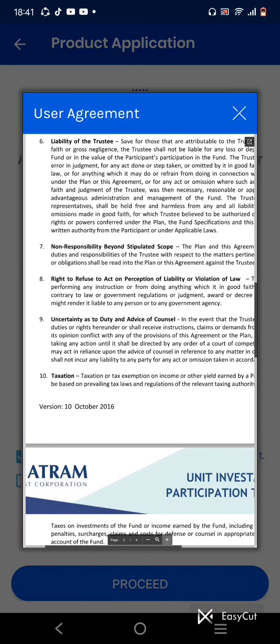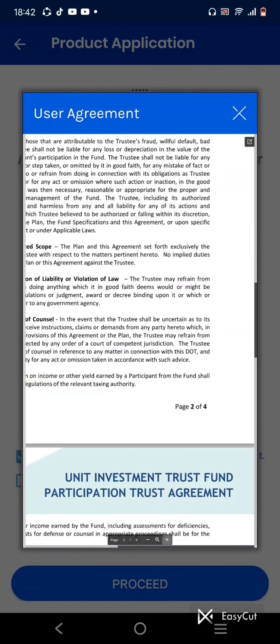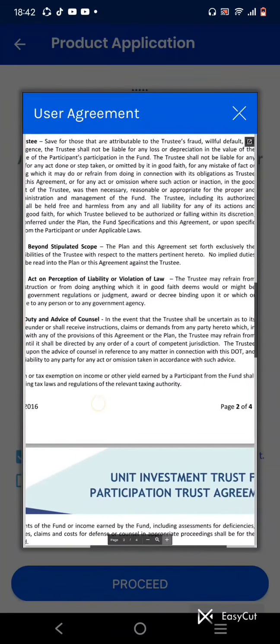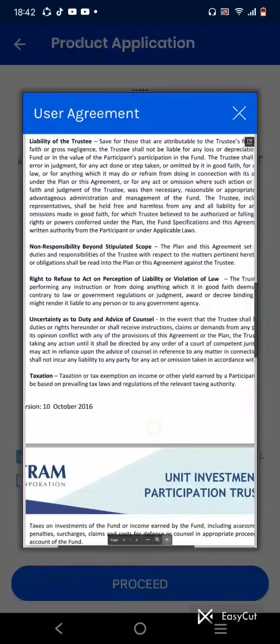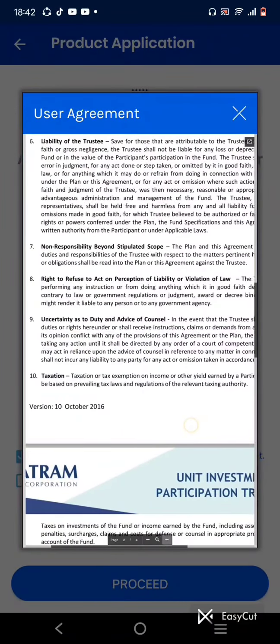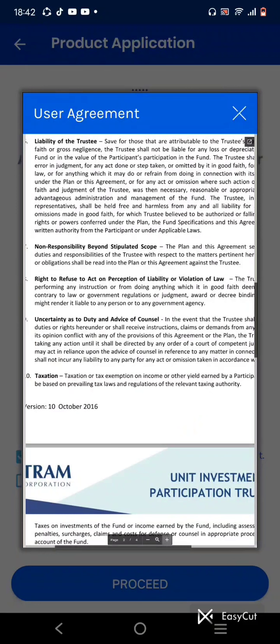So number 7, non-responsibility beyond stipulated scope. The plan and these agreements set forth exclusively the duties and responsibilities of the trustee with respect to the matters pertinent thereto. No implied duties or obligations shall be read into the plan or this agreement against the trustee. So that's about non-responsibility. Right to refuse to act in anticipation of liability or violation of law.